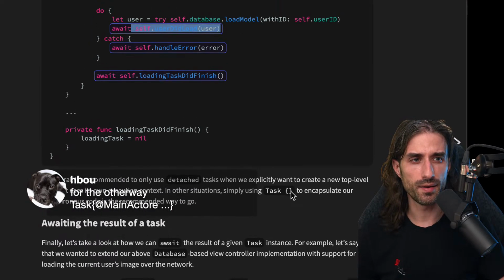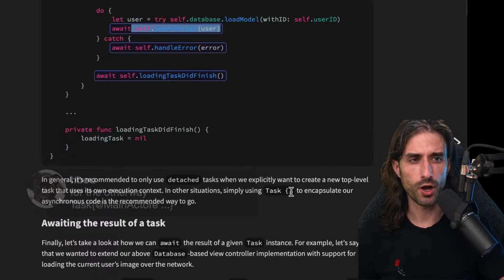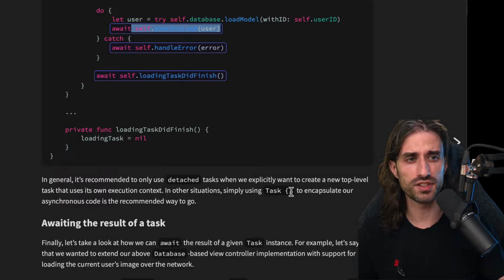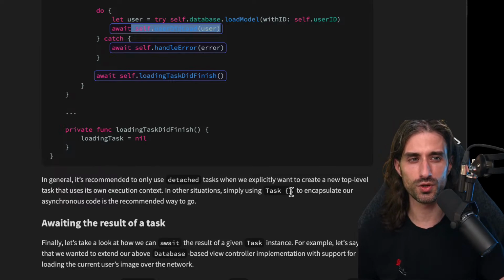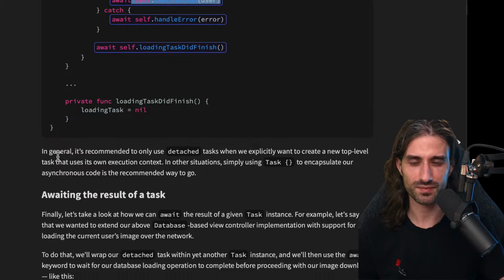By the way, when we say updating UI elements, it means UIKit objects, so UILabel, UIImageView, all these kinds of things. But it's also true for @Published properties in SwiftUI. They are easy to forget, but usually the crashes that you will get will remind you of that very quickly.